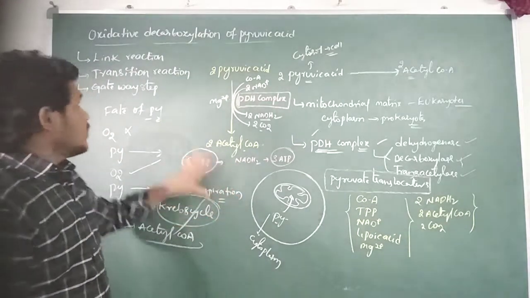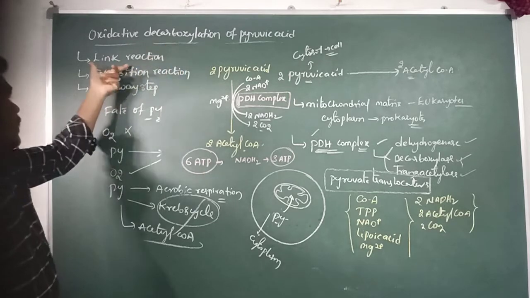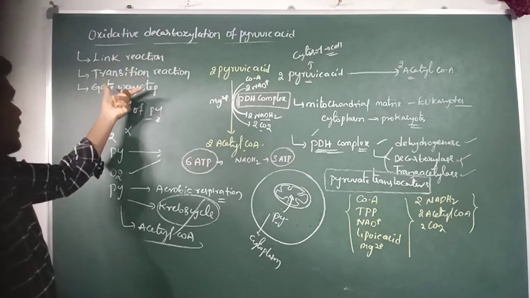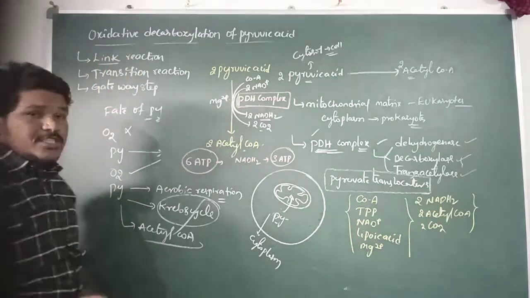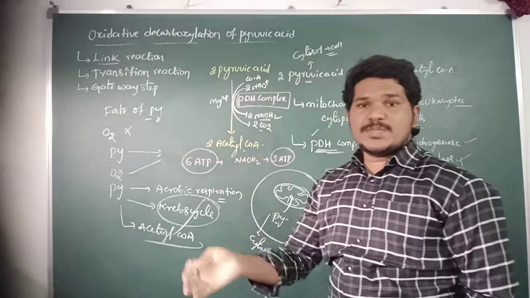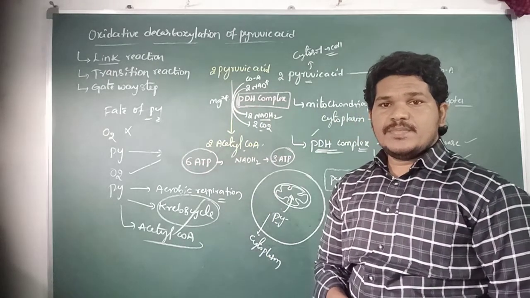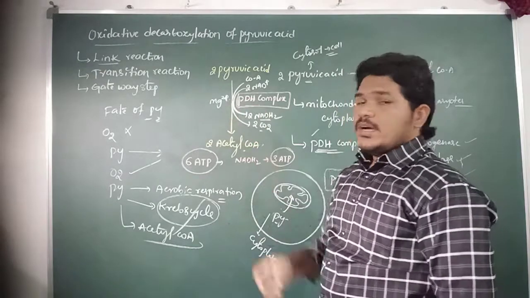So here this is about the oxidative decarboxylation of pyruvic acid, the link reaction, transition reaction, or gateway step. It is a link between both glycolysis and the Krebs cycle; glycolysis and Krebs cycle are both linked by this reaction.